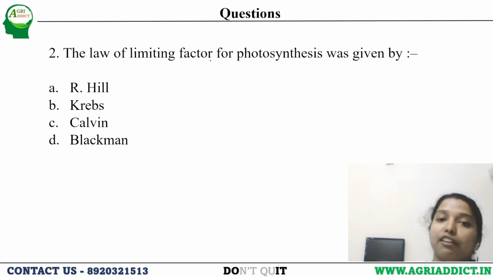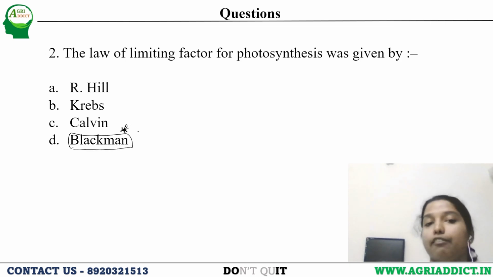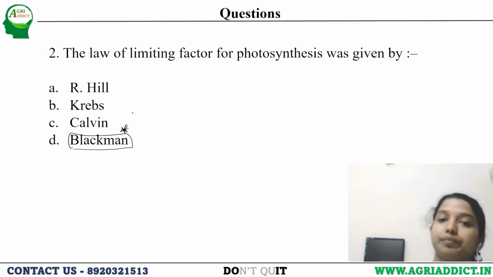Next, the law of limiting factor for photosynthesis was given by Robert Hill, Krebs, Calvin, or Blackman. So it is Blackman. This you have to remember. Law of limiting factor for photosynthesis.